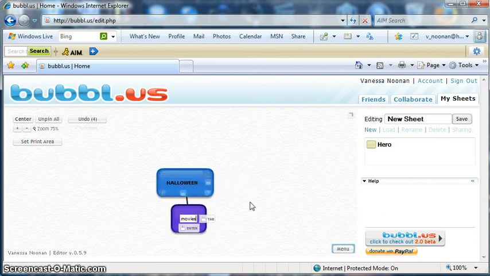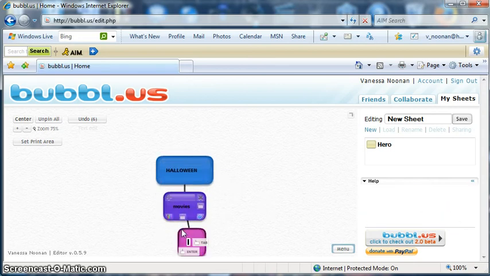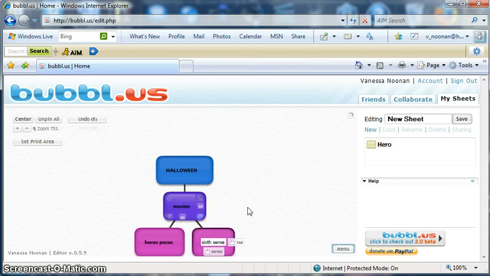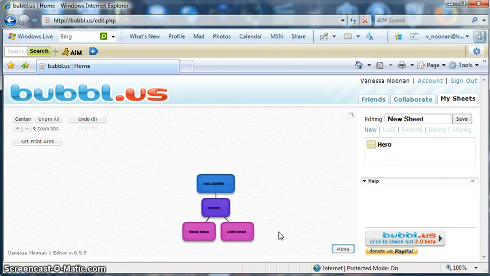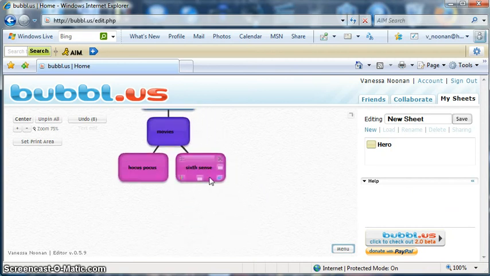How about movies? They could be funny movies, scary movies, anything we like. At the bottom of this bubble we're going to click that little tab again and have something branching out of the movies. So let's say Hocus Pocus, good movie. If we want to add another movie, we'll click this little tab again in the movie bubble and we'll add Sixth Sense. And say we even want to go as far as adding one more bubble coming out of this movie, we'll click the little icon at the bottom and add Haley Joel Osment, who is the little boy who